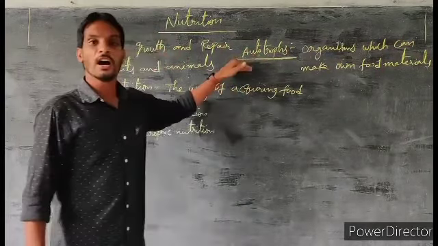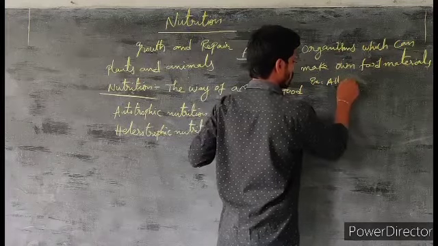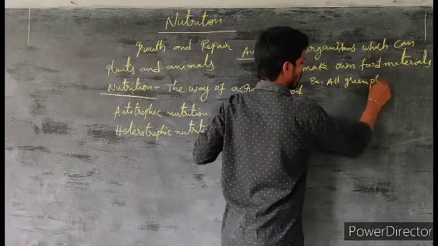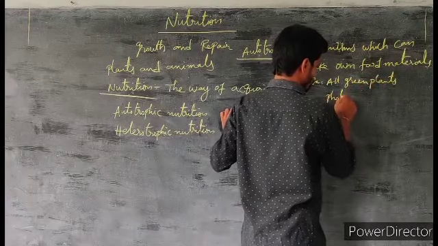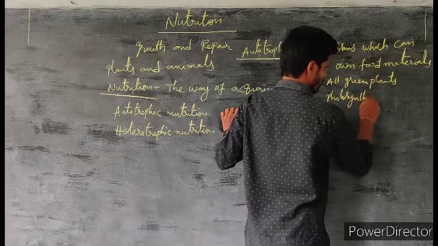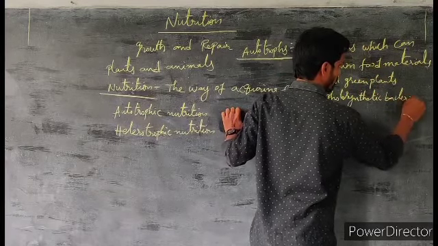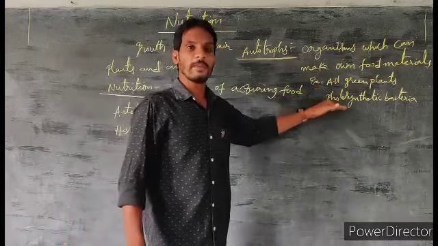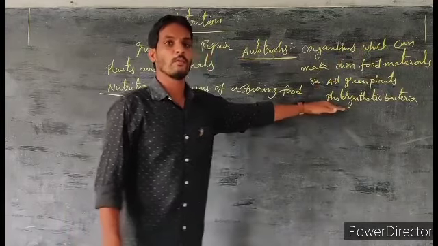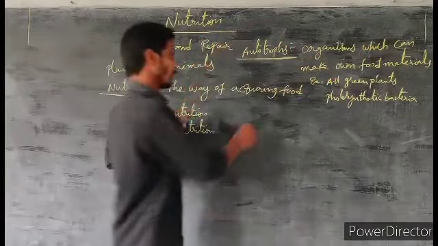Examples are all the green plants and some photosynthetic bacteria, which can prepare their own food materials. So they are called autotrophs.